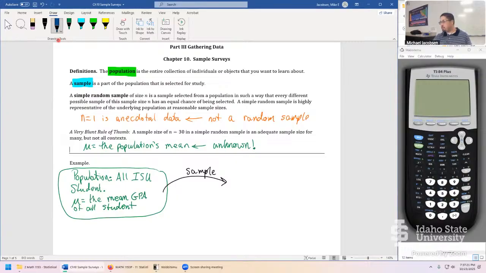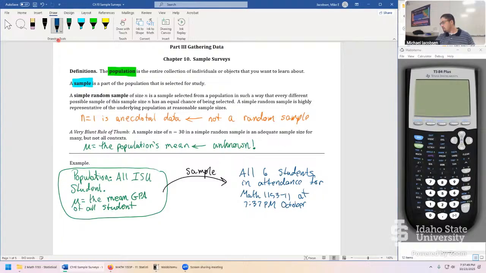Let's say for our sample, this is going to be all, let me count, 6 students in attendance for math 1153, section 11, that's us, at 7:37 p.m. October 2025. So that's now, I forgot the day, October 23, 2025. That's a sample for sure.